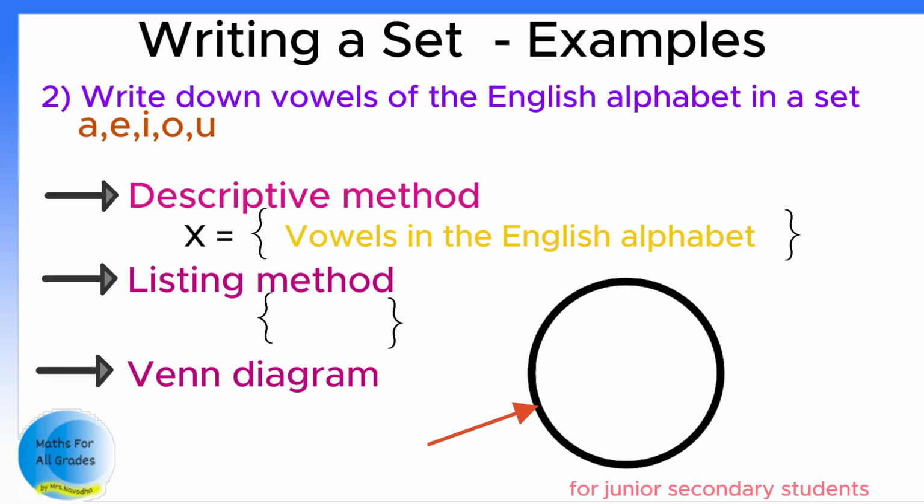When you write it in the listing method, you have to write down the elements. X equals, open a curly bracket, A, E, I, O, U, and then close the curly brackets. When you represent this set in a Venn diagram, draw a circle and then write down all elements inside it. Remember, we don't use commas here in the circle. Then name it using a capital letter. I'll take X because this is the same set we are writing in three methods.